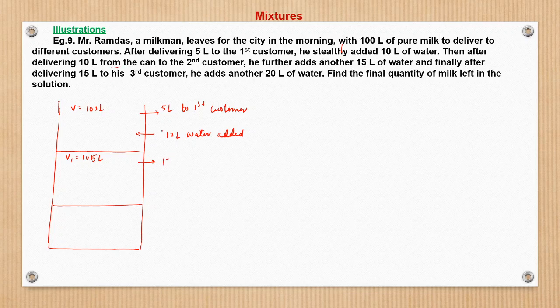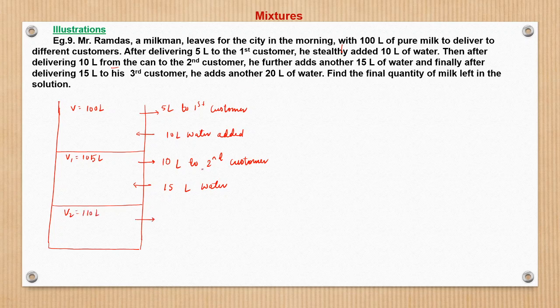From 105 liter, he gives 10 liter to the second customer, and then adds 15 liter water. So after this operation, from 105 liter, 10 liter goes, becomes 95, 15 added, so V2 is equal to 110 liter.